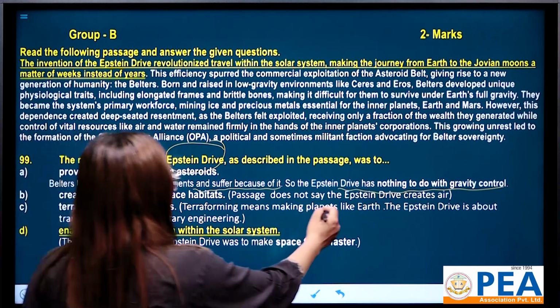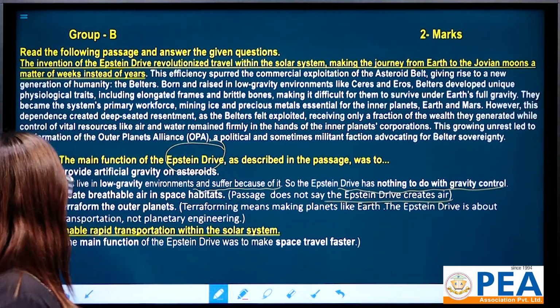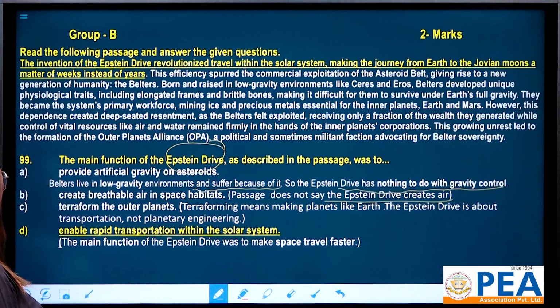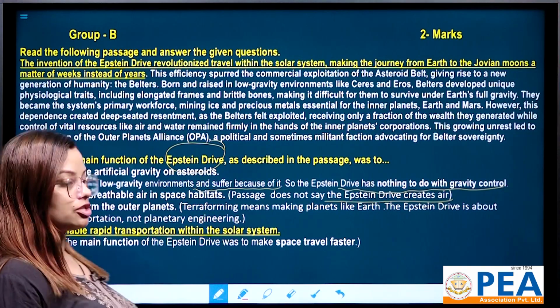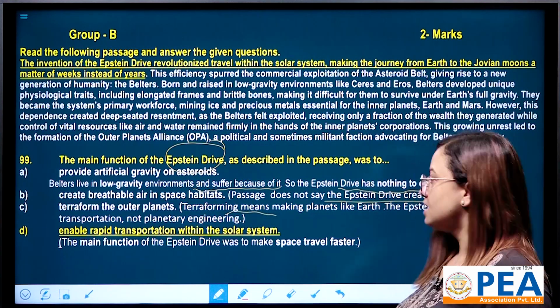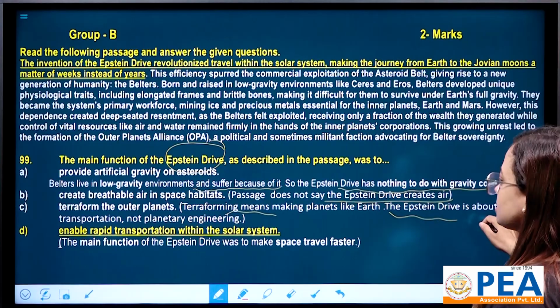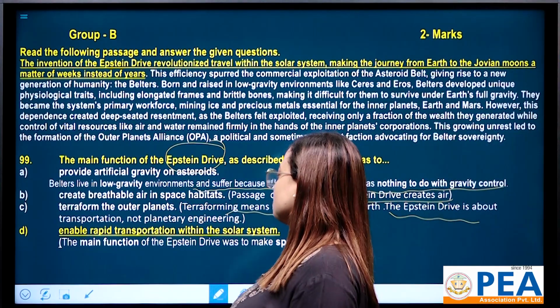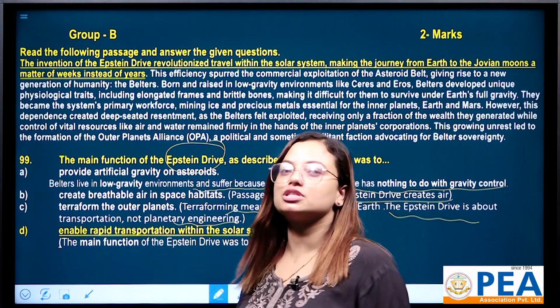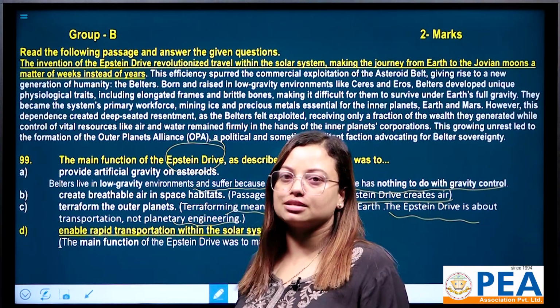Actually, the passage doesn't say the Epstein drive creates air. Number C, terraform the outer planets. Terraforming means making planets like Earth, and the Epstein drive is about transportation, not planetary engineering. That's why number C is wrong. For this question, number D is the perfect answer.